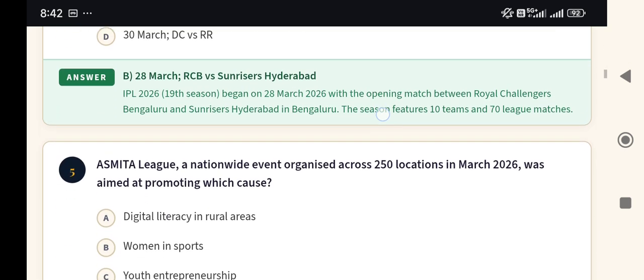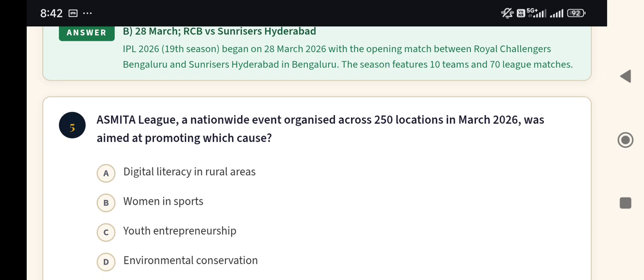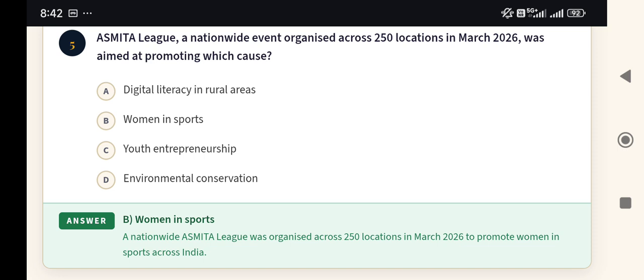Next, question number 5. Asmita League, a nationwide event organized across 250 locations in March 2026, was aimed at promoting which cause? Options are digital literacy in rural areas, option B, women in sports, next youth entrepreneurship, and the last one is environmental conservation. And the answer should be option B, women in sports.